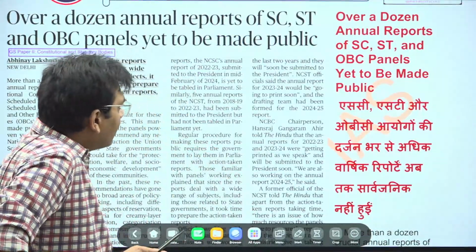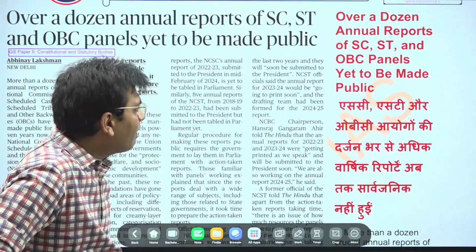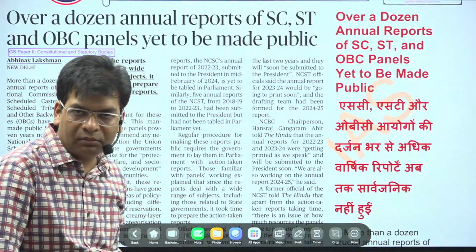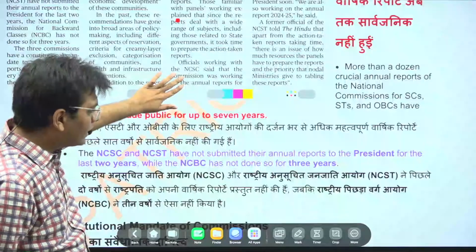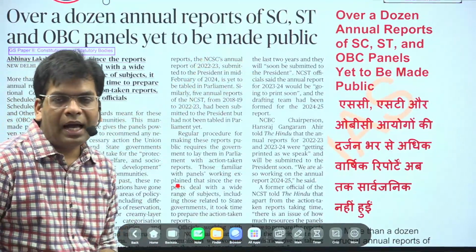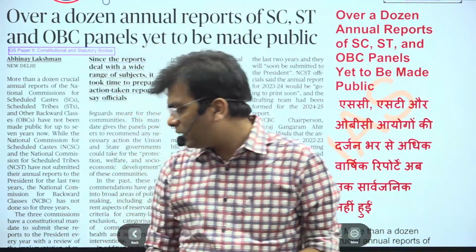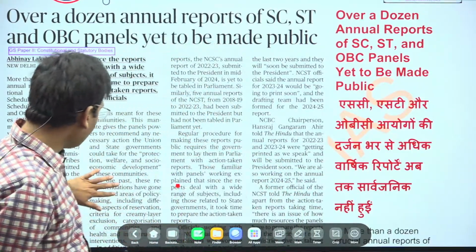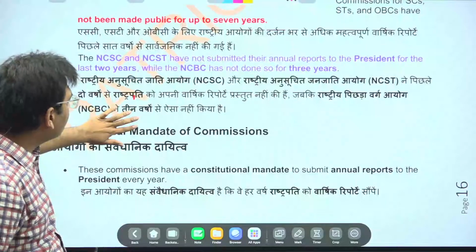Next news is that over a dozen annual reports of the SC, ST and OBC panels are yet to be made public. This is being seen here. So these three bodies are the National Commission for SC, National Commission for ST, and National Commission for OBC. All these three bodies are constitutional bodies. They have been provided the mandate under which article? Please answer, Adit. Which article provides the mandate under the Constitution for these bodies? Please answer. I will wait for your answer.